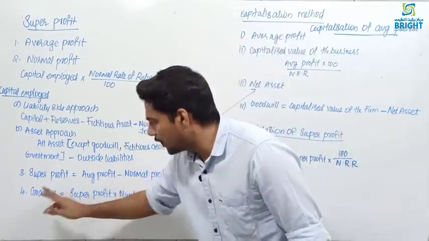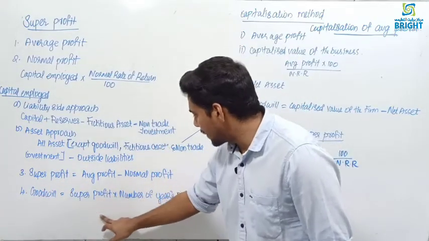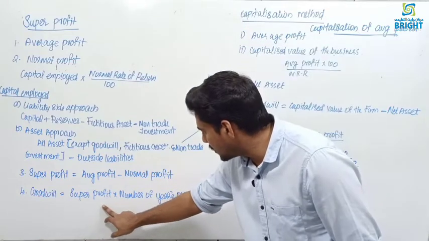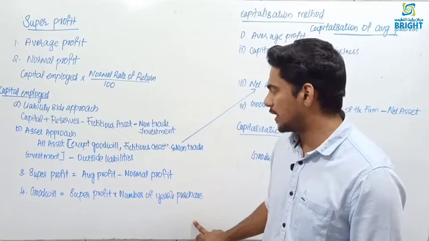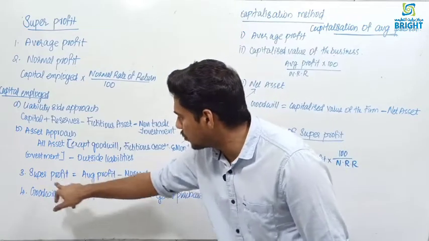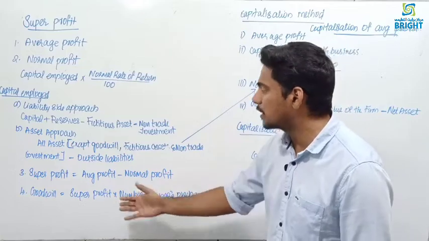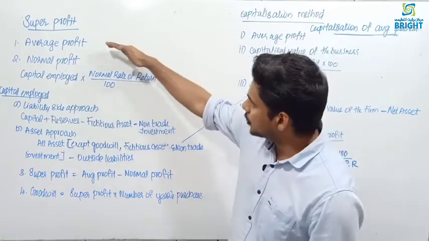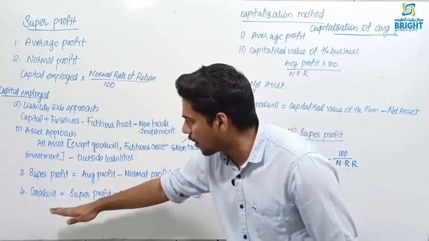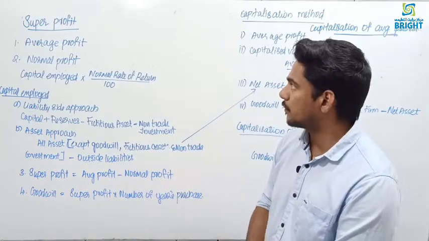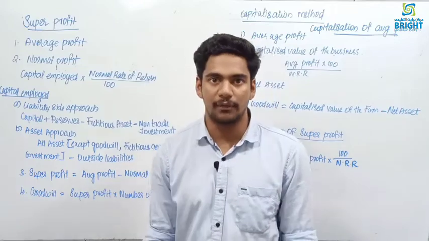Then goodwill is equal to super profit into number of years purchase. That is what is goodwill. This super profit you are taking, the number of years purchase given in the question, you are multiplying, then you are getting goodwill. So average profit, normal profit, super profit, goodwill. This is the method of calculation of goodwill in super profit.